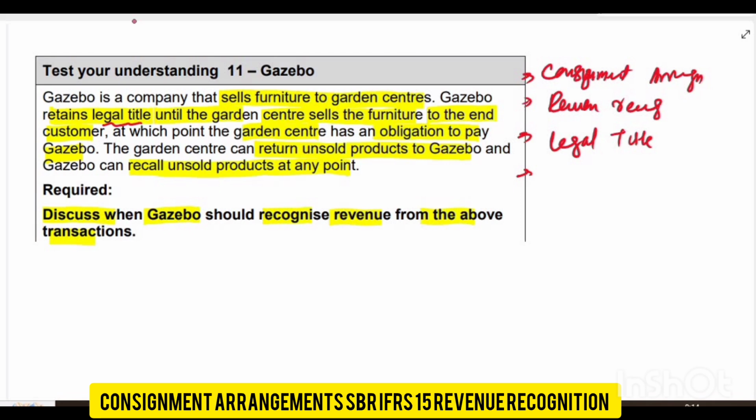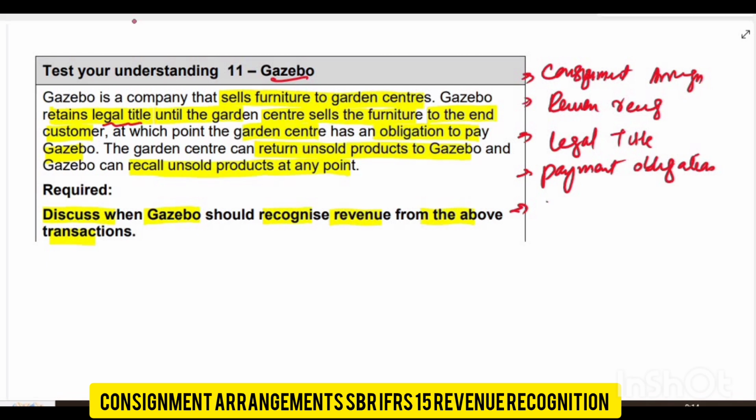G retains ownership of the furniture until the garden center sells it to the customer. Then you will say, payment obligation: the garden center only pays G, the entity, when it has sold the product to the end consumer. So the garden center pays G only after selling the furniture to the end customer.